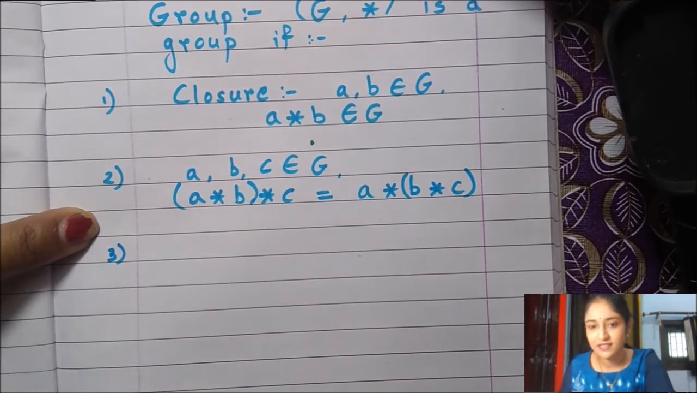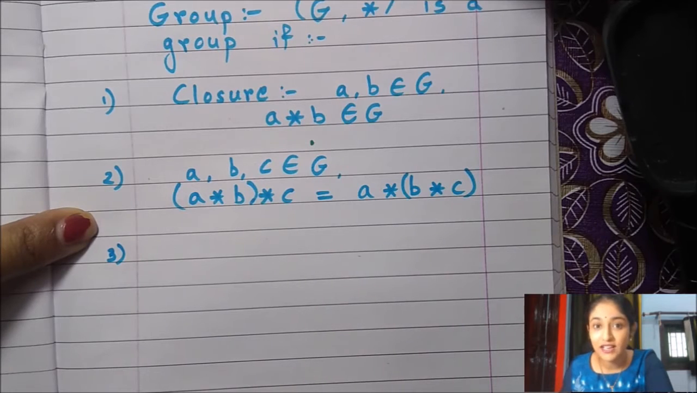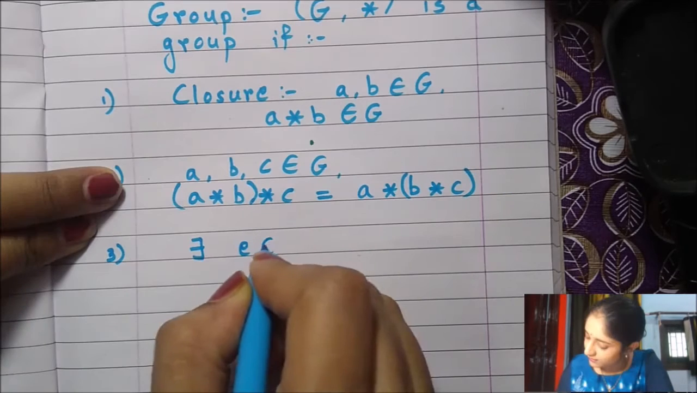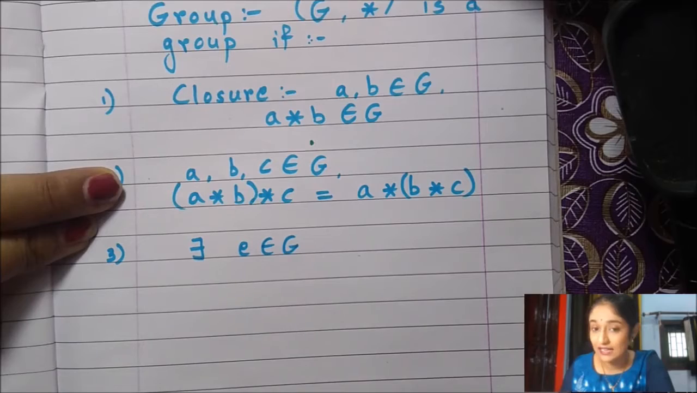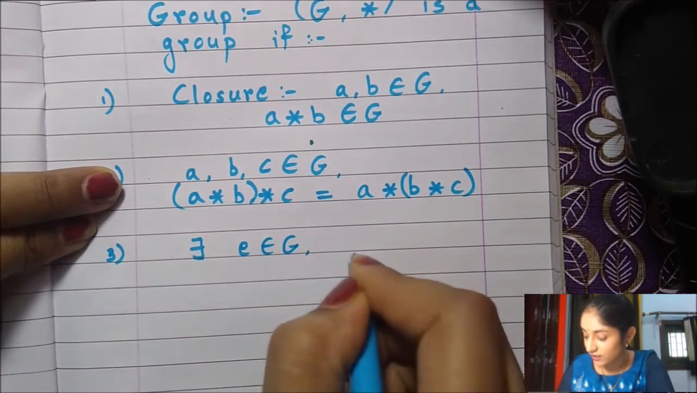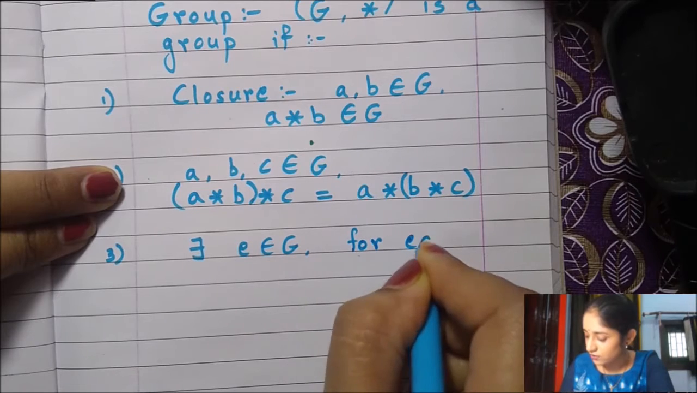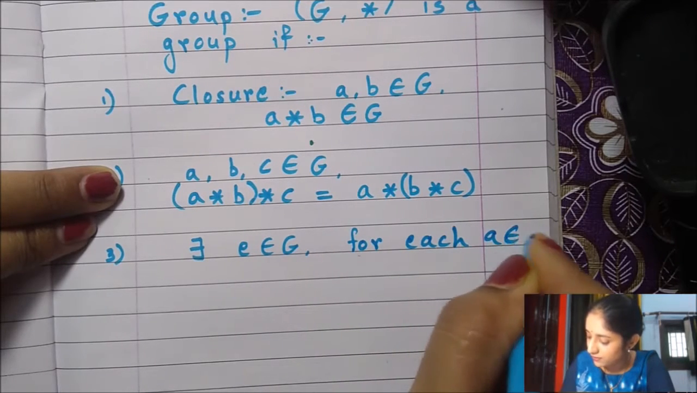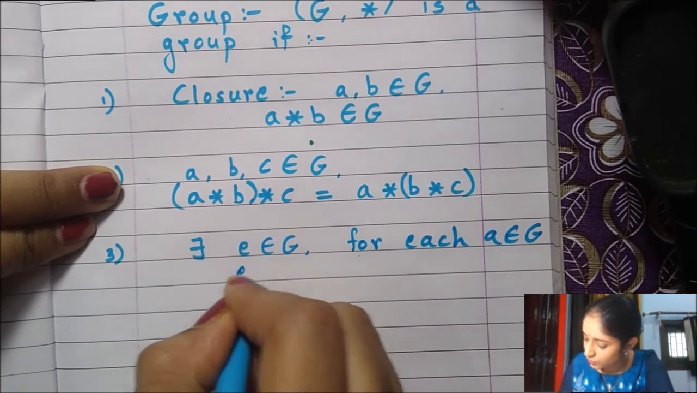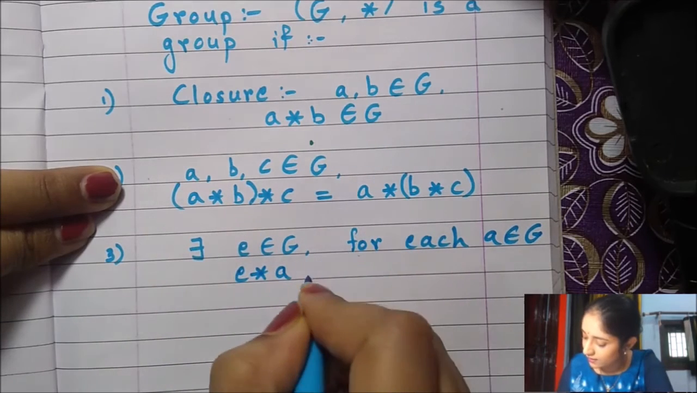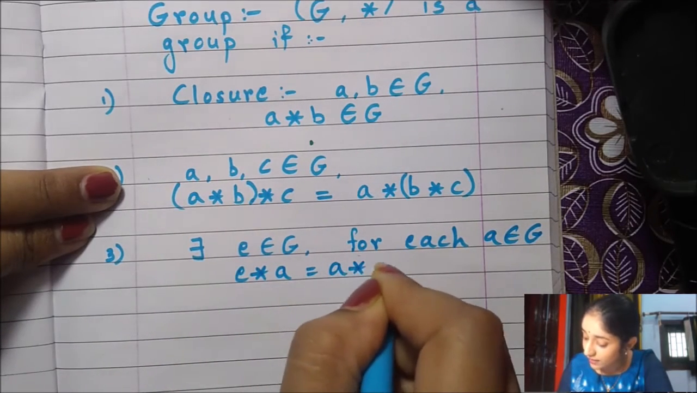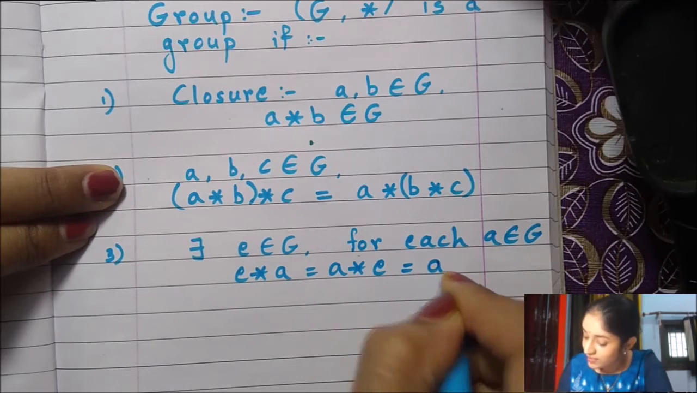Third property is existence of an identity element. There exists an identity element in G which behaves for each element in G. We should have E star A equal to A star E. The resultant will always be A.